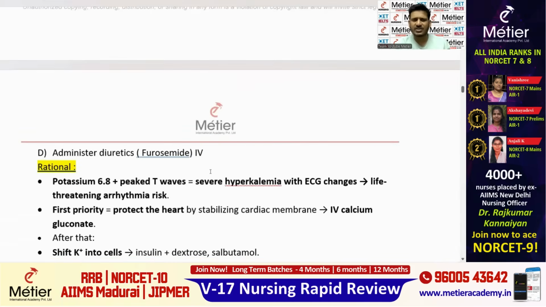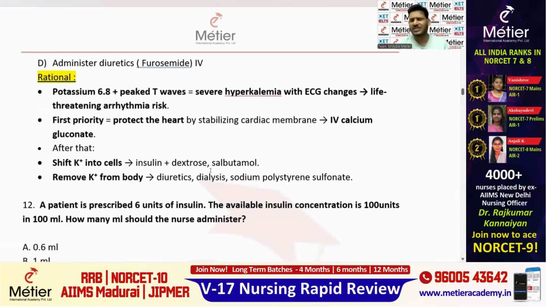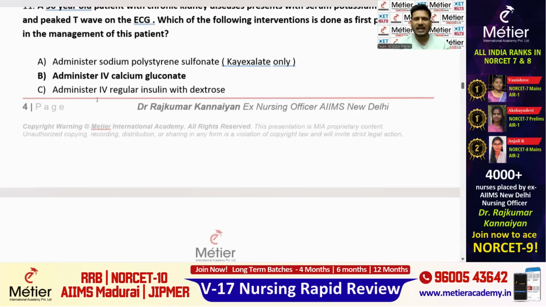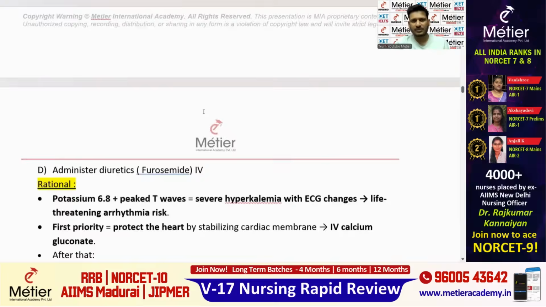Even diuretics we can administer. So these are all the methods to reduce the potassium. Obviously, we're supposed to reduce the potassium, but the first priority is we have to protect the heart, followed by that reduce the potassium. Okay, so the right answer is administering what? Calcium gluconate. Option B is the right one.